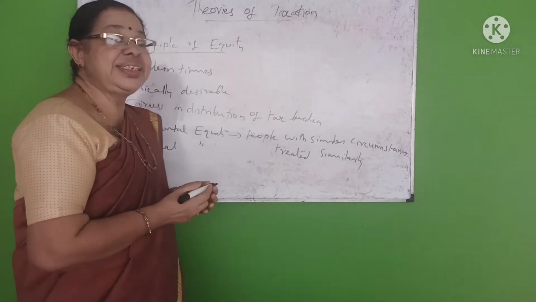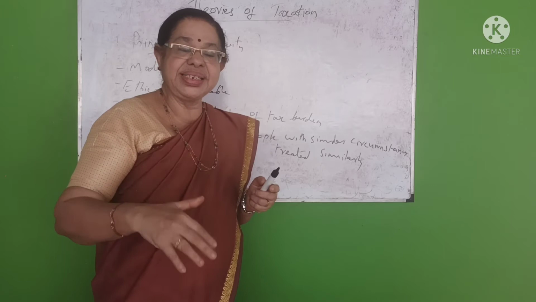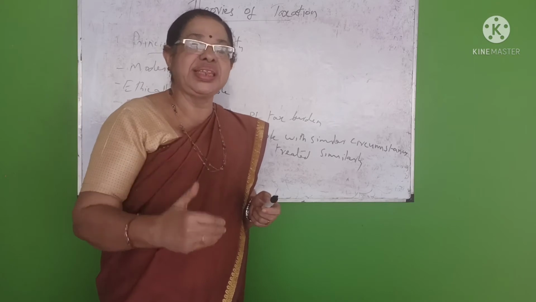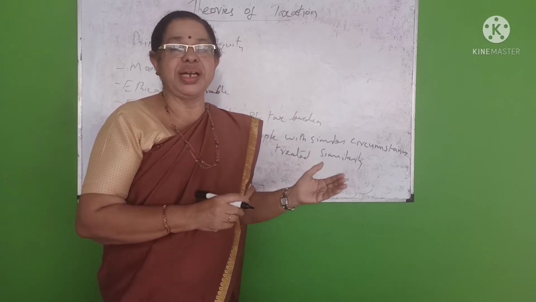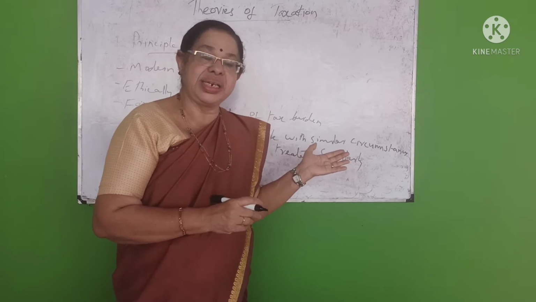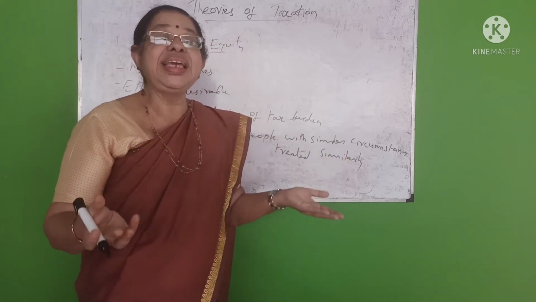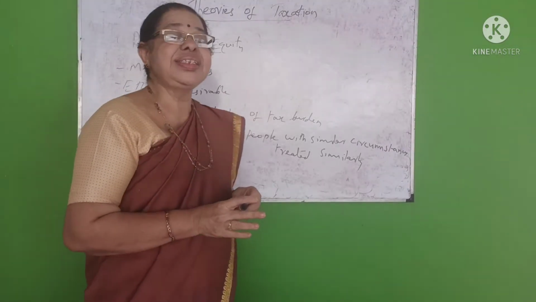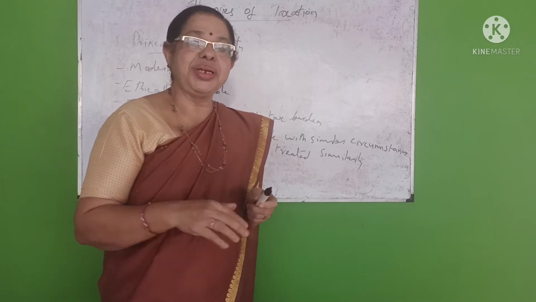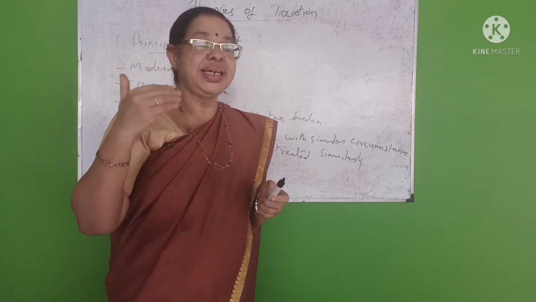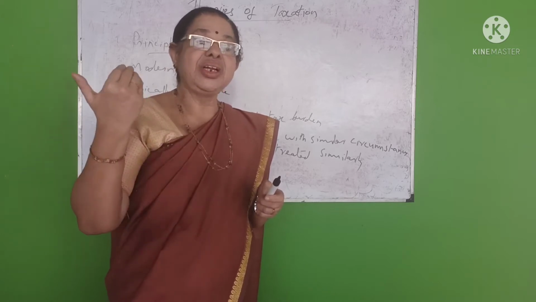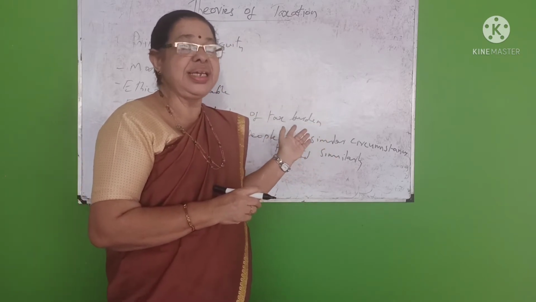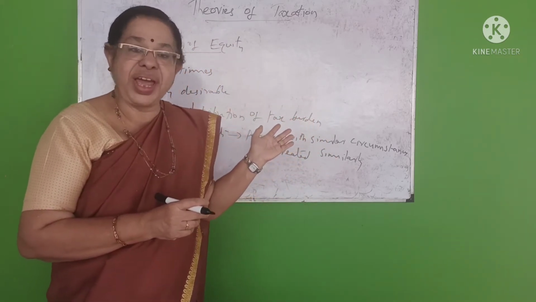Second, this is ethically desirable. There is an ethical involvement, with special emphasis on the ethical or social aspect. Third, there is fairness in the distribution of tax burden. When we compare to other theories, like the physiocratic, financial and cost theories, this is more fair because of the justice and equality. Compared to other taxation theories, this is more fair in character.